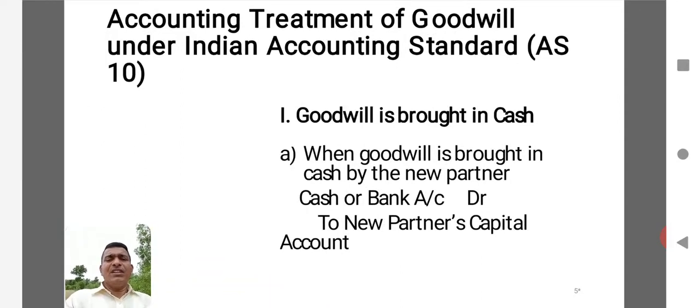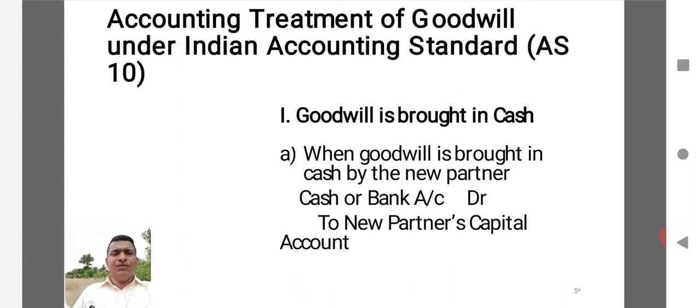Now, what is the accounting treatment of goodwill? Here accounting treatment of goodwill can be better understood with the help of journal entries. We know in accounting we usually begin with the books of primary entry. Here the goodwill brought in cash. Usually it begins with the goodwill brought in cash. I told you only if it is paid in the form of money or money's worth it can be recorded as per Accounting Standard 10.